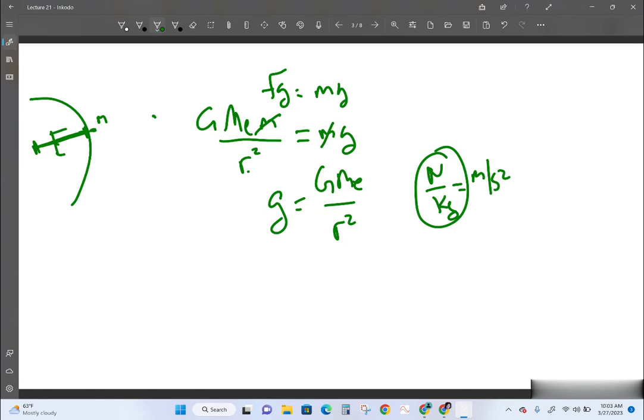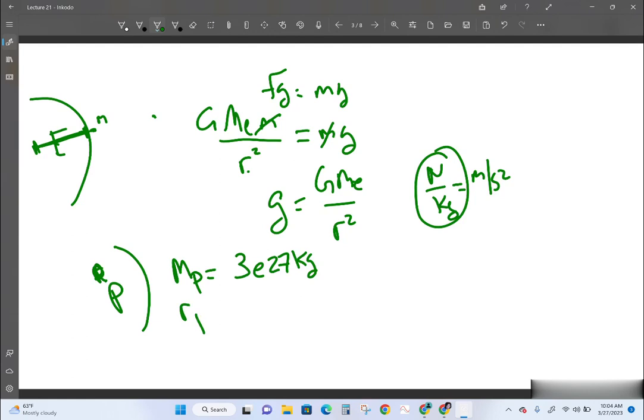So let's say we have planet P, and we want to know what its gravitational field is. Well, the first thing we need to know is the mass of planet P. Let's say the mass of planet P is 3 times 10 to the 27 kilograms.